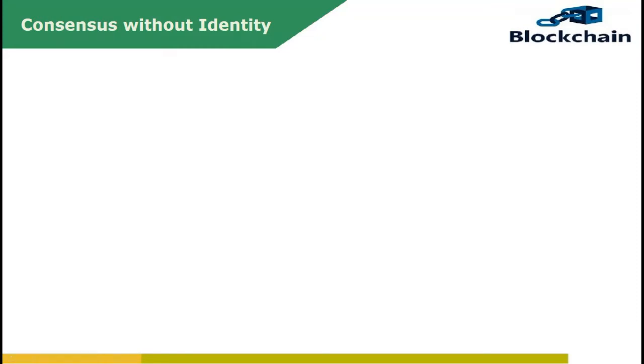Consensus without identity: the application of blockchain is Bitcoin. There are a couple of reasons why Bitcoin nodes do not have identities. The Bitcoin protocol is a peer-to-peer decentralized system, so there is no central authority that assigns identity to nodes and verifies that they are not creating new nodes. This could allow a Sybil attack. A malicious node could create a lot of copies of nodes, all controlled by it, to look like there are a lot of different participants, when in fact all those pseudo participants are really controlled by the same adversary.